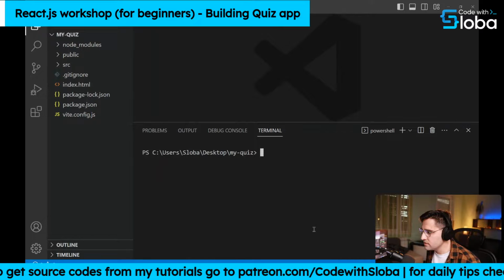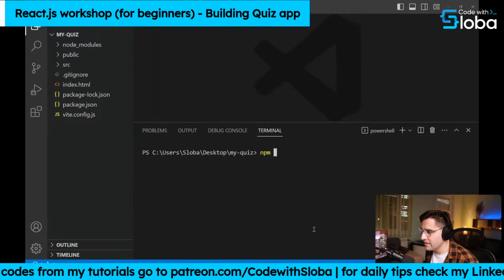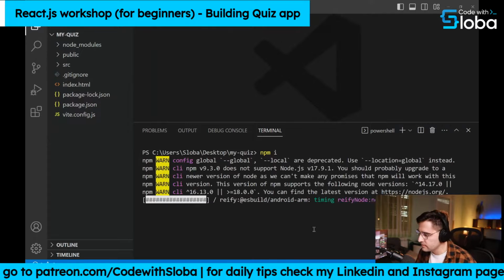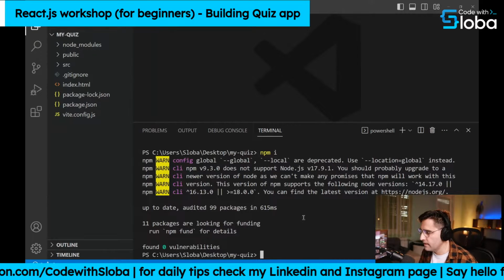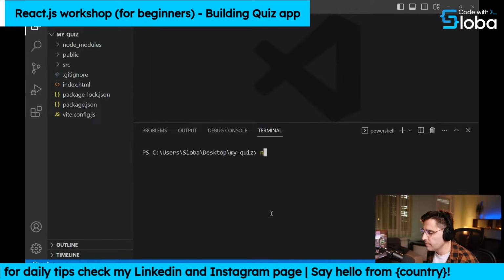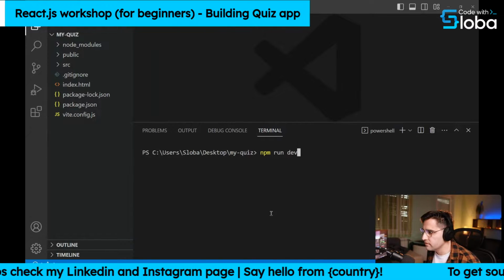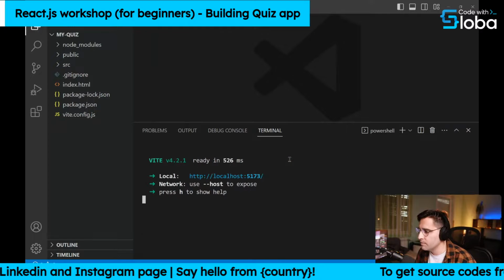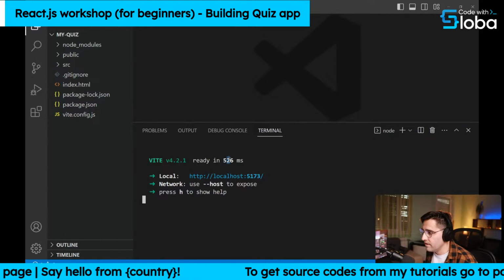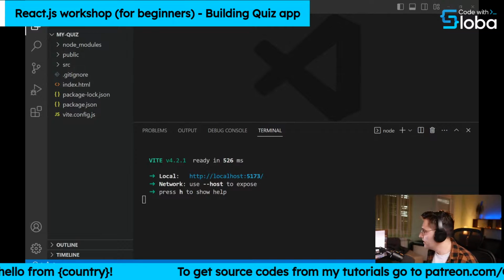Okay, let me clear the console. Okay, let me install all the dependencies. So npm i for install. And let's run this bad boy. So you just need to type in npm run dev. It should start a development server for you. And there you go. It's just like 500 milliseconds. It's very fast.